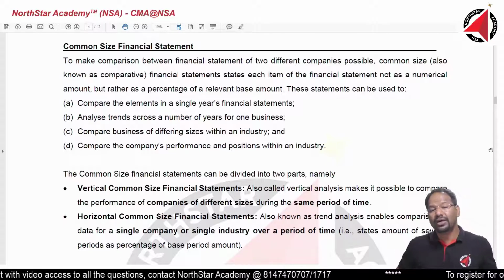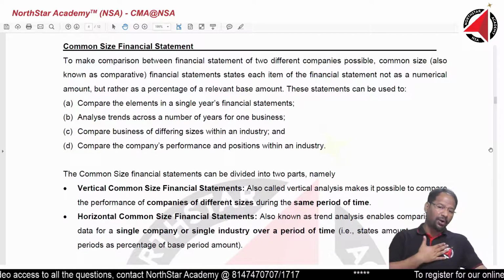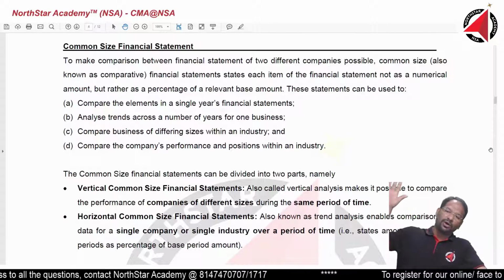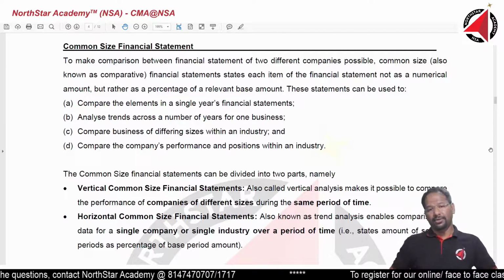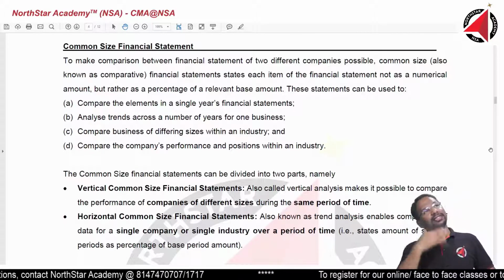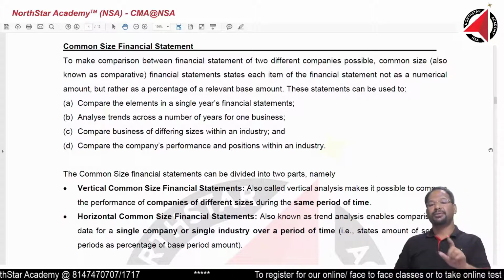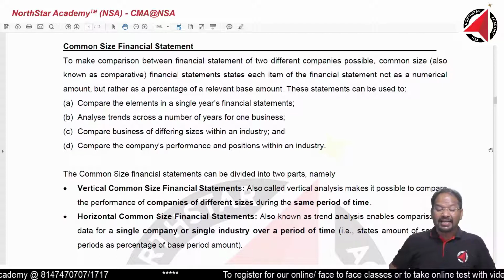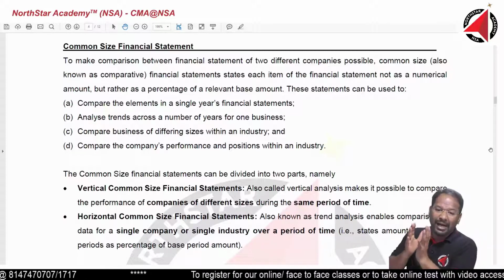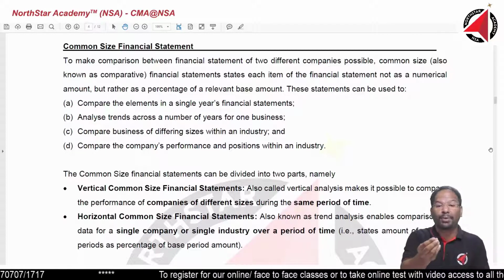Question is, how do I compare my performance vis-a-vis the performance of the bigger company, whom I look at as a benchmark? This topic helps me do that, wherein the entire numbers of the balance sheet we convert into percentage.